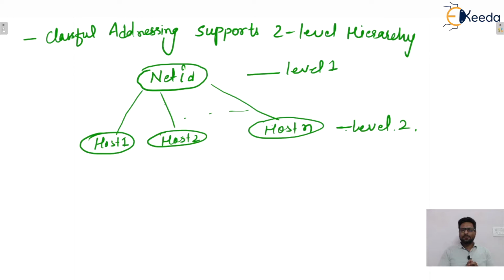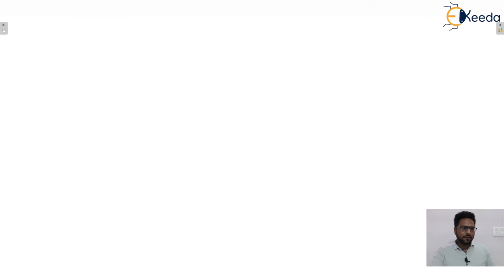Now we'll see, when any IP address is given to you in classful IP addressing, how we can identify which class this particular IP address belongs to. There is a classification of different classes, and we'll see them one by one. Okay guys, so write down the next heading, that is classes. In classes, first one, let's say that is class A.